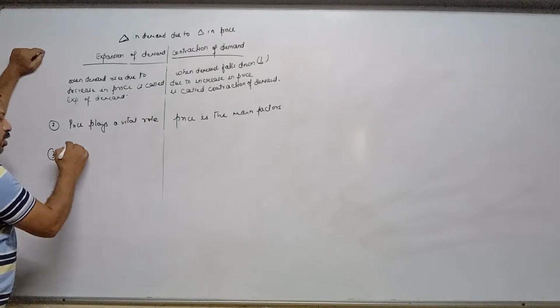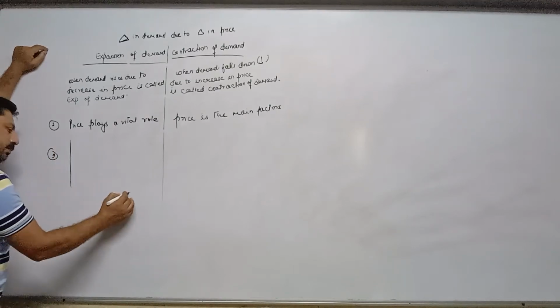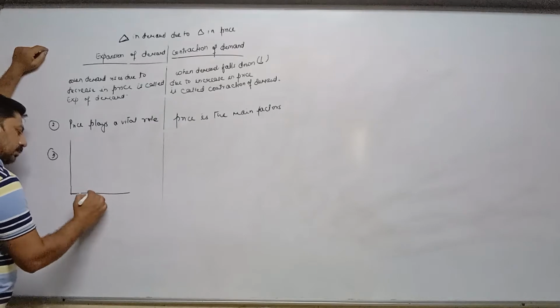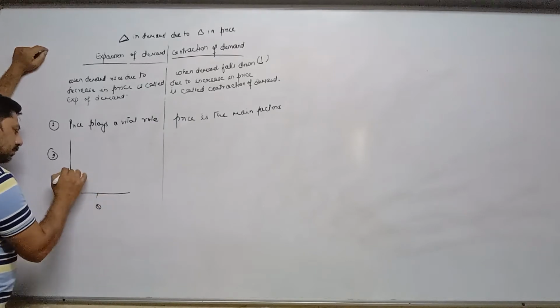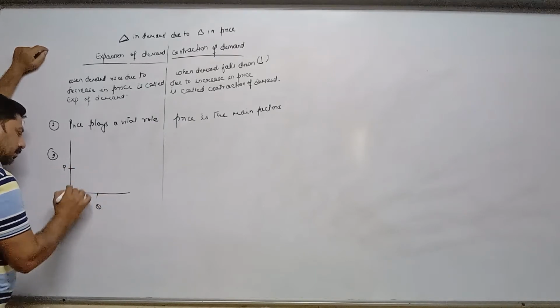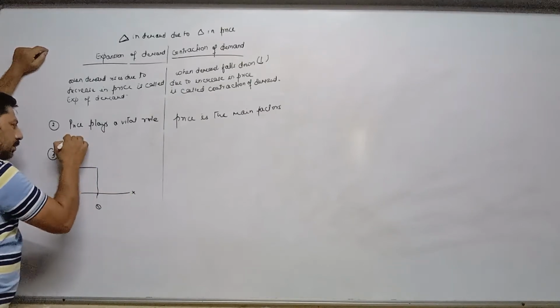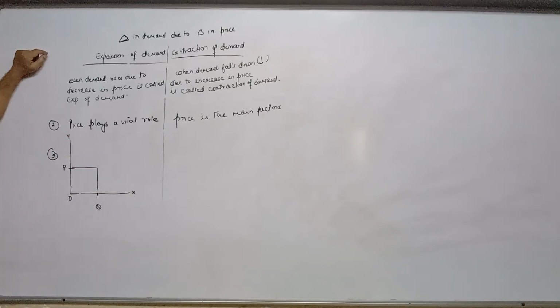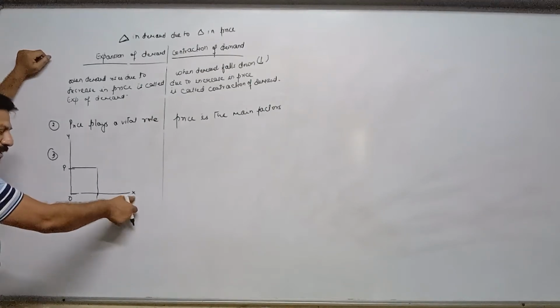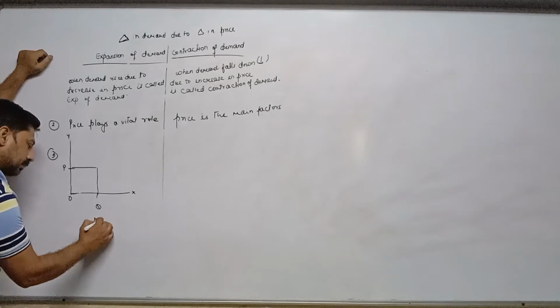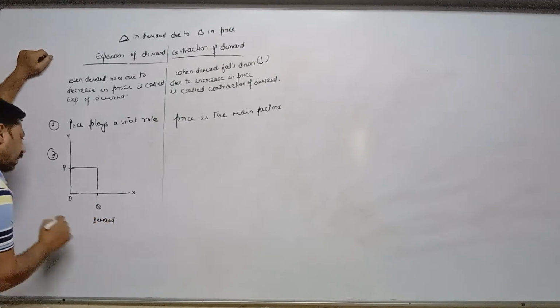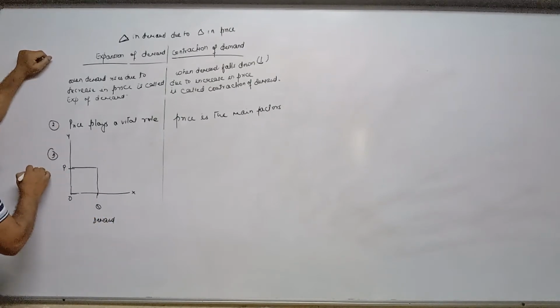Third one is on the basis of diagram. Now we can very easily explain this diagram: the x-axis represents demand and the y-axis represents price.